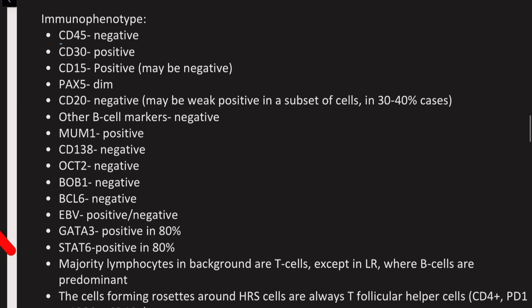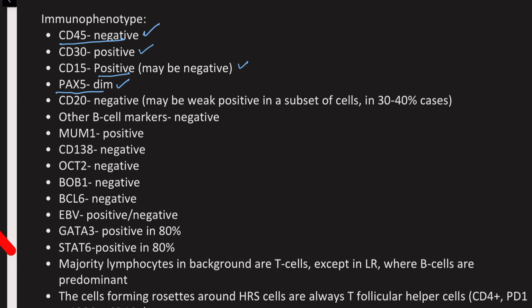Importantly, these are CD45 negative, and this immunophenotypic characteristic is very important because, as we will see in the differential diagnosis, this will help us differentiate it from the nodular lymphocyte predominant Hodgkin lymphoma and even the other differentials which we will go over in the differential diagnosis. CD30 is usually positive. CD15 is also positive, but it may be negative in some cases, and both CD30 and CD15 have kind of this Golgi staining pattern. PAX5, very importantly, is dim.